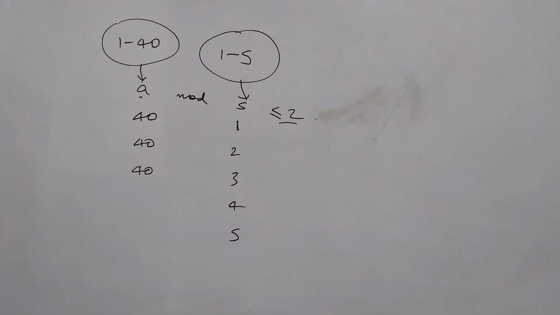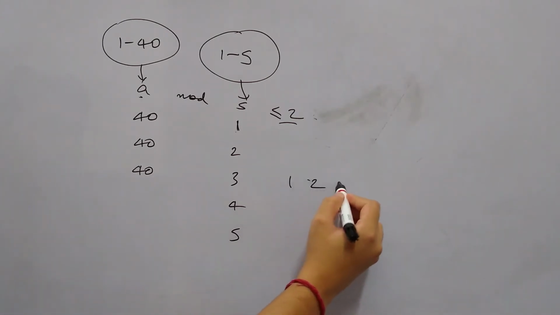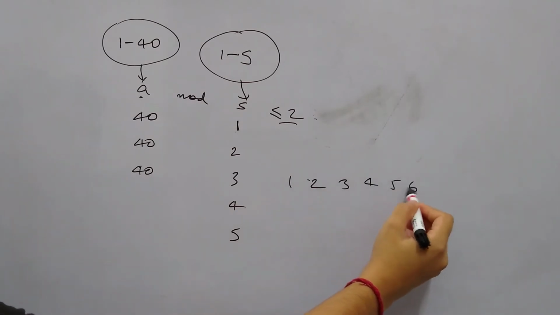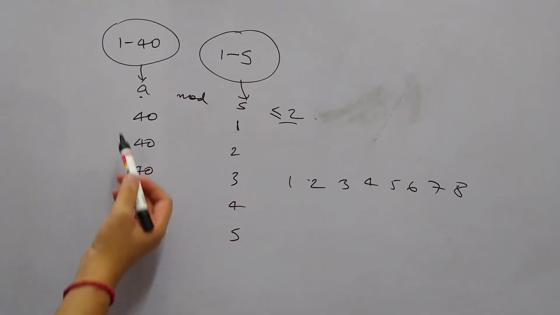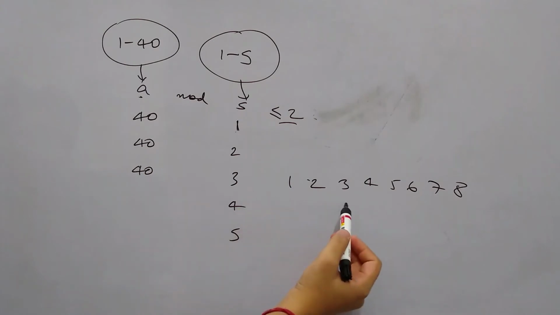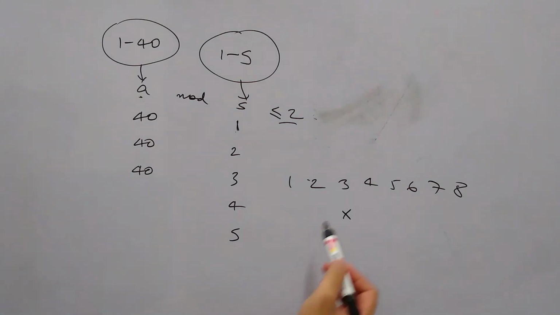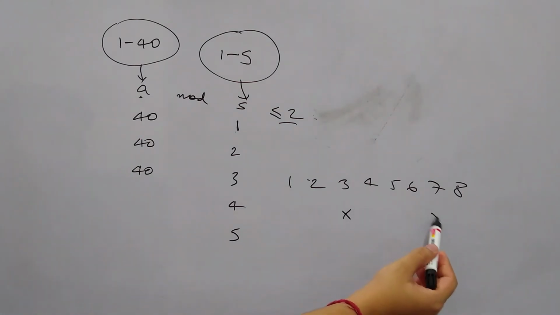So when S is 4, what are the possible remainders? Let's say we have numbers 1, 2, 3, 4, 5, 6, 7, 8, and we check till 8. If S is 4 and the value of A is 3, then the remainder will be more than 2. Again, if the value of A is 7, the remainder will be more than 2.